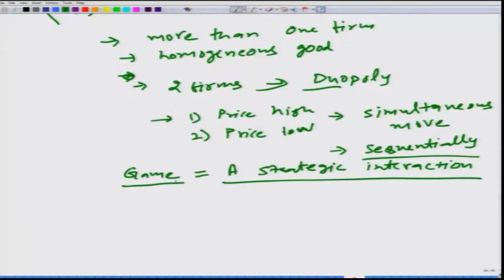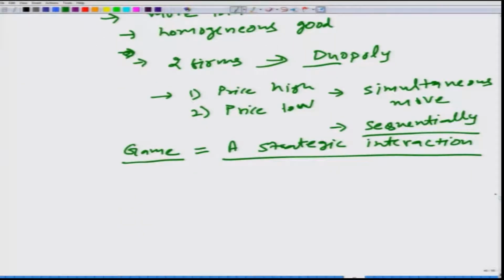But here we are going to talk about very basic things, just so that we are able to complete our discussion on oligopoly. When we model the simultaneous move scenario as a game, we call it a simultaneous move game, and when we do sequential moves, then we talk about sequential games.